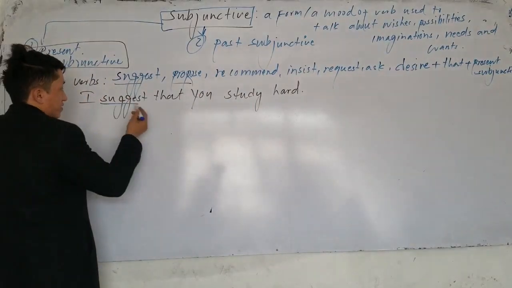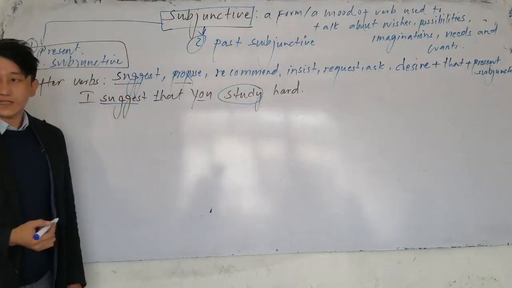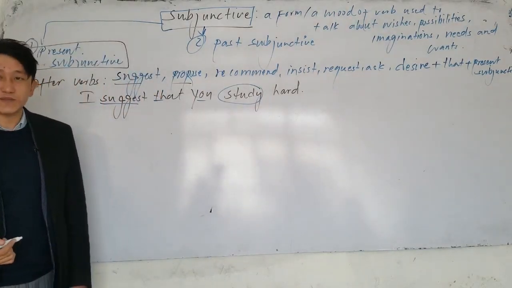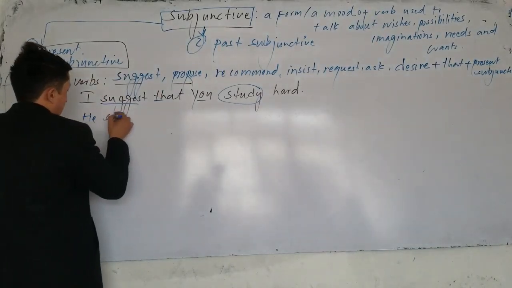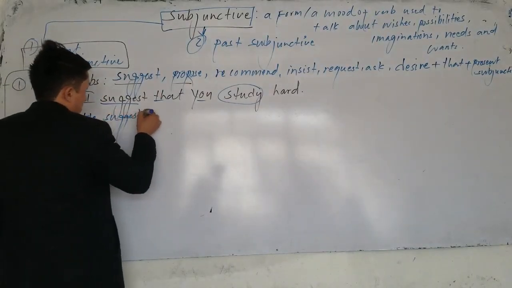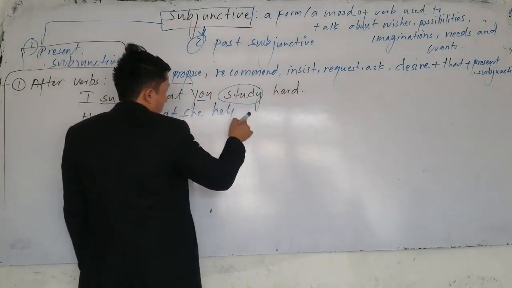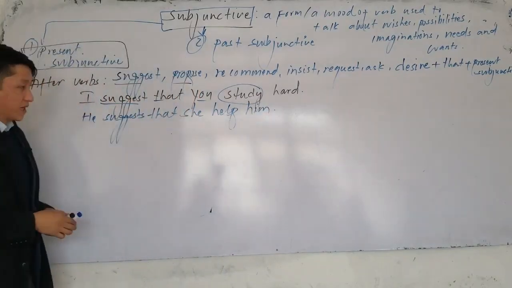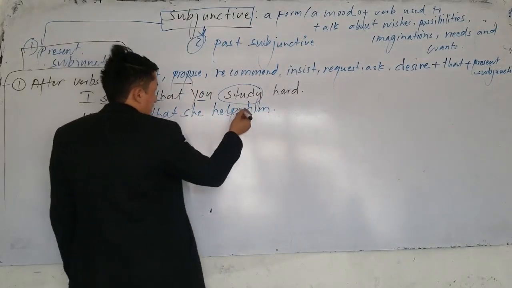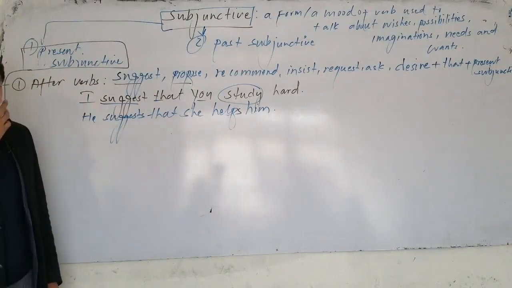This is the structure, look: suggest is the verb, that you study. What is study here? Study is the subjunctive. What subjunctive is this? Present subjunctive, okay. Or if I say he suggests that she help him. Now in this sentence, can I use he suggests that she helps him? Is it right? No. I said subjunctive is the form of verb that just talks about imagination.